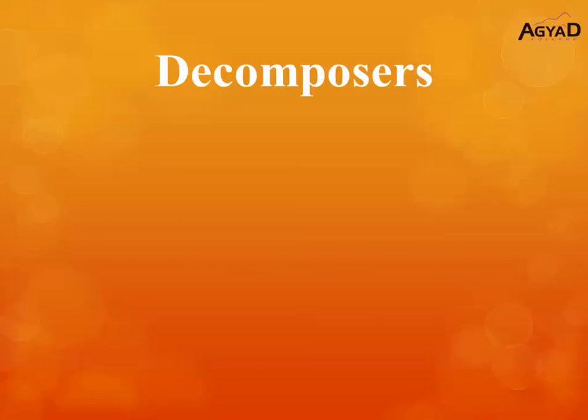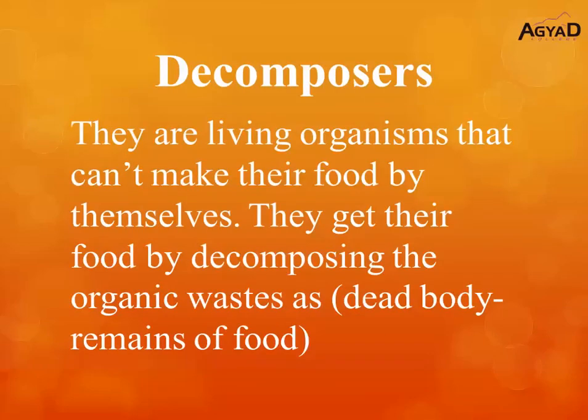The third type of living organisms is decomposers. Decomposers are living organisms that can't make their food by themselves. They get their food by decomposing the organic wastes as dead bodies or remains of food. They can't make their own food. They can't feed on living organisms, such as producers or consumers. They get their own food by decomposing the organic wastes as dead bodies or remains of food.